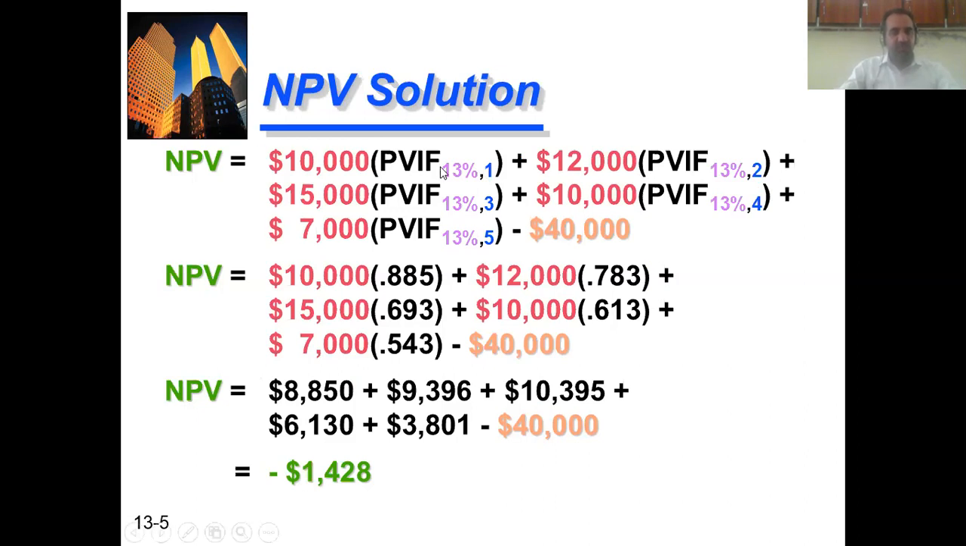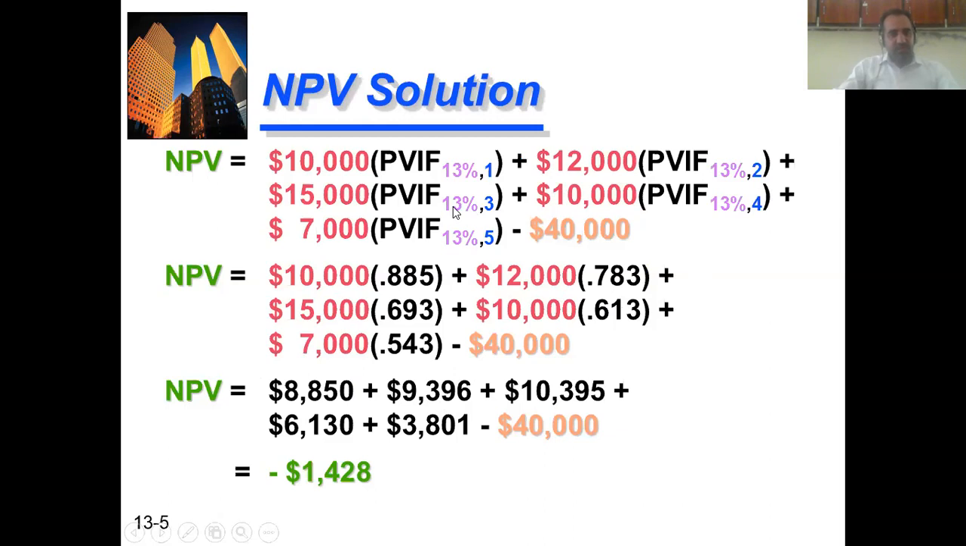So 10,000 multiplied by the present value interest factor at 13% in year 1, which is 0.885. So 10,000 multiplied by 0.885 is 8,850, plus 12,000 at 13% in year 2, where the value is 0.783. So 0.783 multiplied by 12,000 is 9,396.